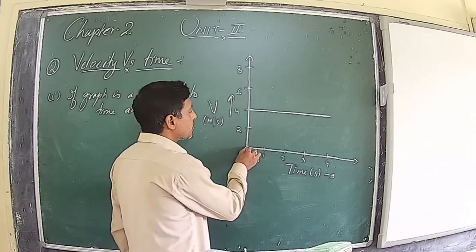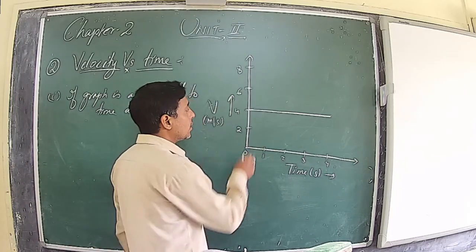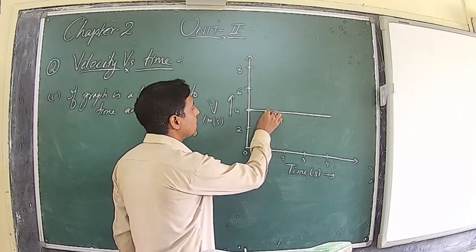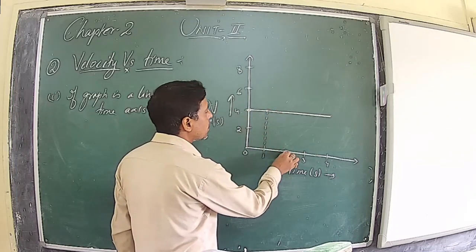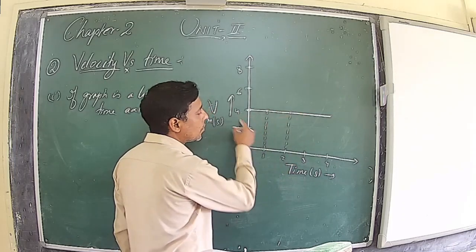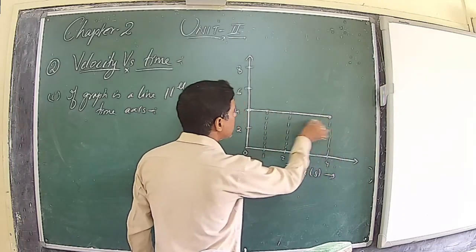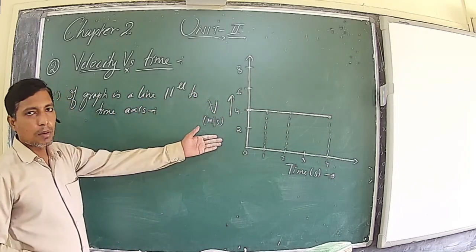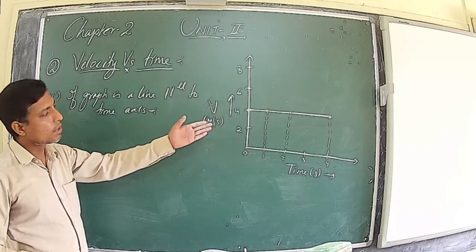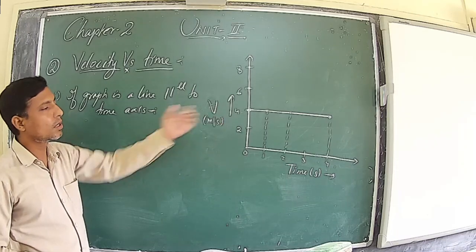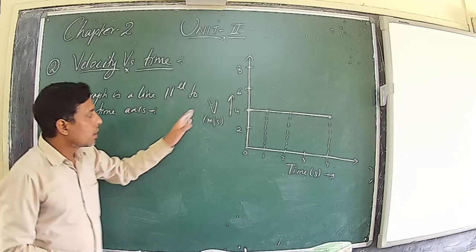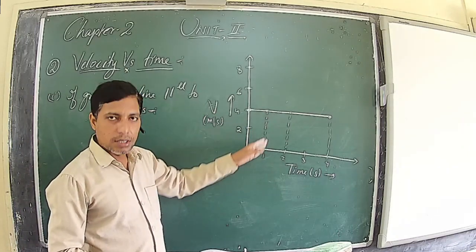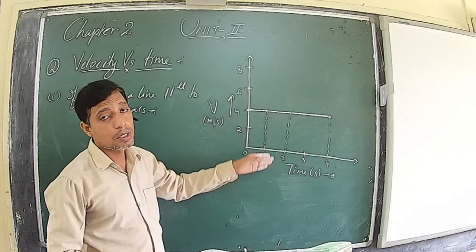Why? Because you see, at time t equal to 0, when we have observed, the body was having velocity 4 meter per second. Then after 1 second, still it is 4 meter per second. After 2 seconds, still 4. After 4 seconds, still it is 4 meter per second. At any instant of time, whenever we are observing, the body is found to be moving with a constant velocity, that is 4 meter per second. So, in velocity versus time, if the graph is parallel to time axis, it means the body is in motion, but moving with a constant velocity.